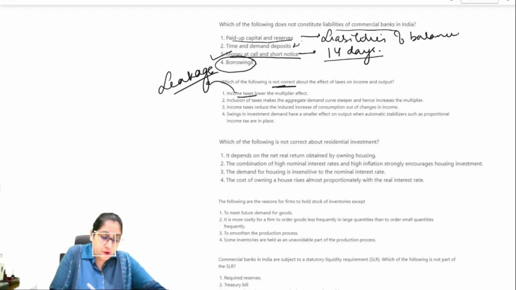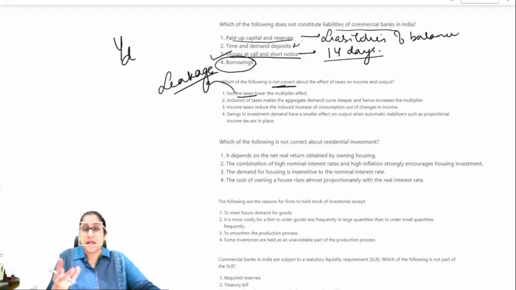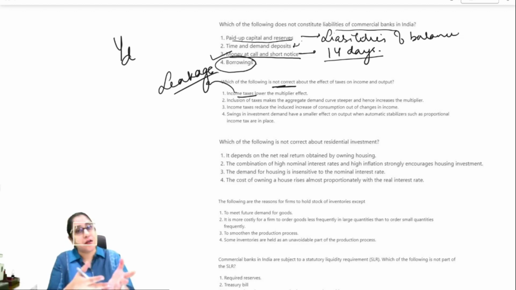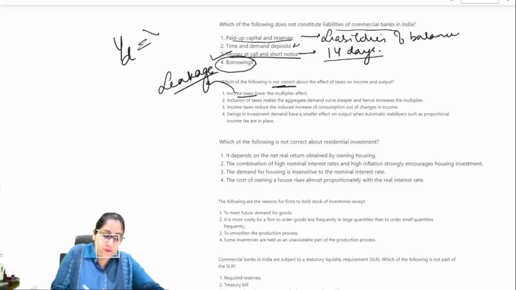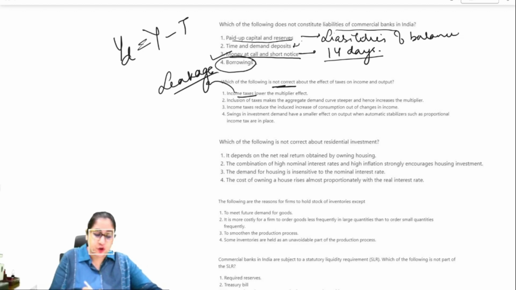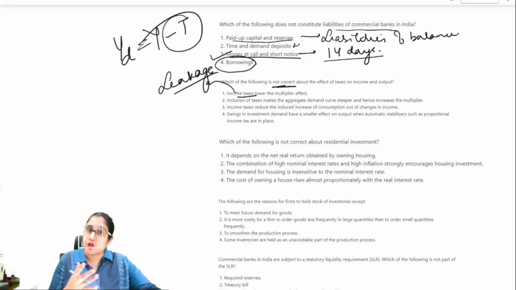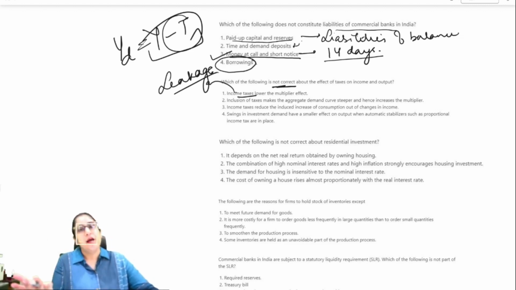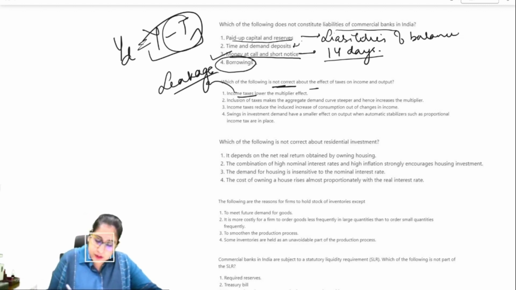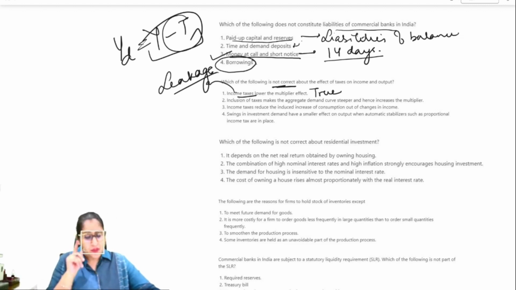Disposable income, the income that you can use to consume or purchase commodities, comes from your income minus taxes. So when taxes lower the overall income, you will have less money to consume, and as a result it will impact your multiplier. So this statement is true: income tax lowers the multiplier effect.